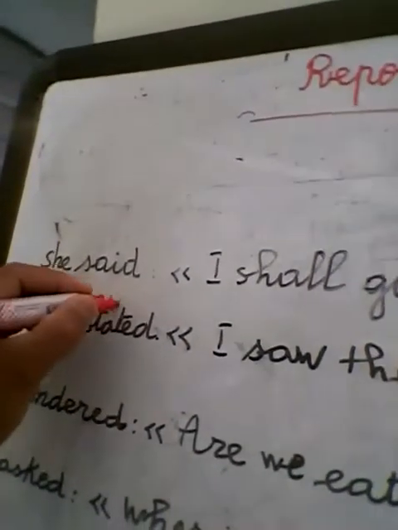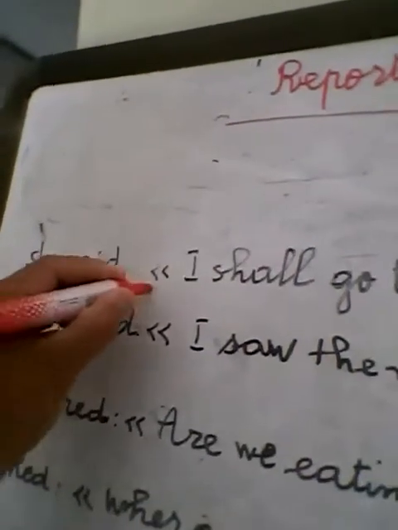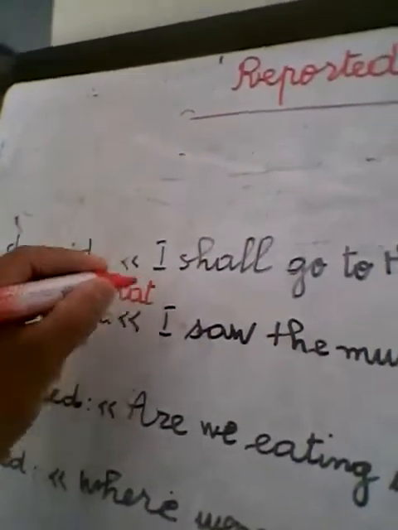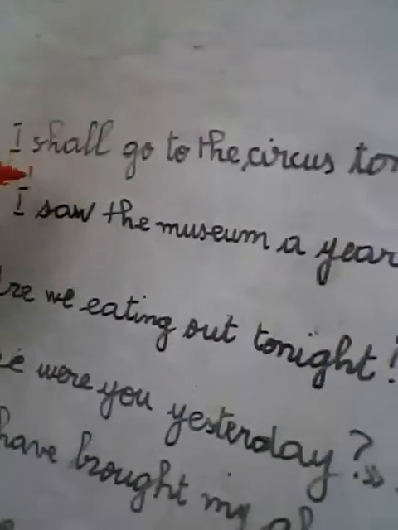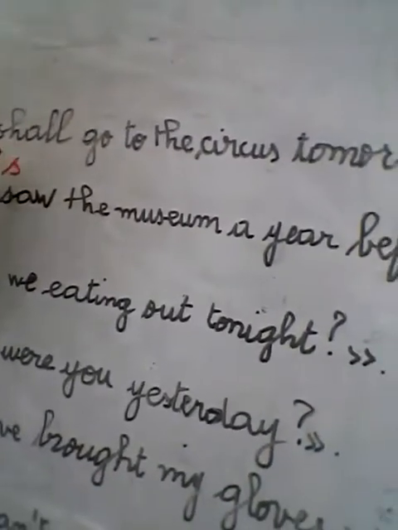Look, she said, I shall go to the circus tomorrow. If I want to transform it into indirect speech, I will write, she said that, and that remains as it is. She said that I would.